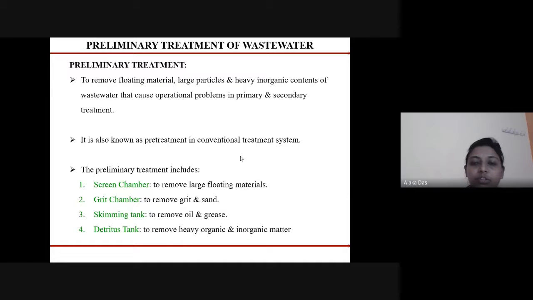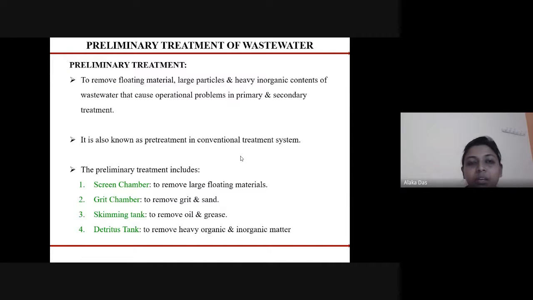So this conventional treatment flow sheet is categorized mainly into two categories: the primary treatment and the secondary treatment. The primary treatment can also be combined with the preliminary treatment. Under the preliminary section, we can see the screen chamber and the grid chamber, and in place of the grid chamber, sometimes we provide the skimming tank and the detritus tank.